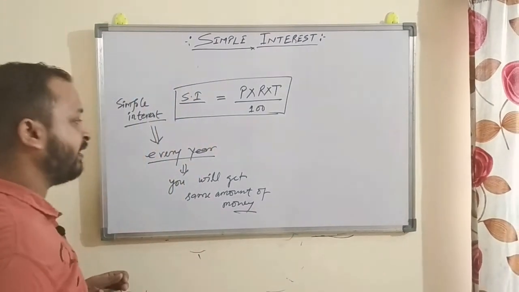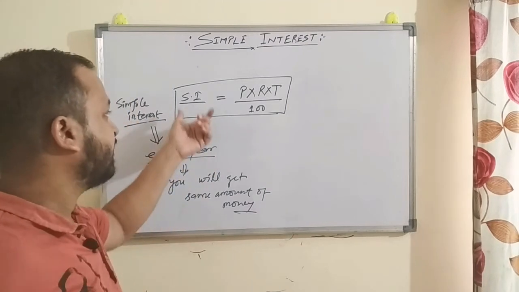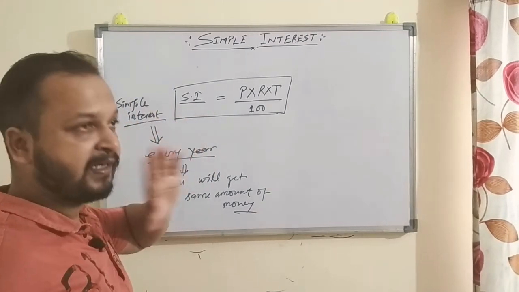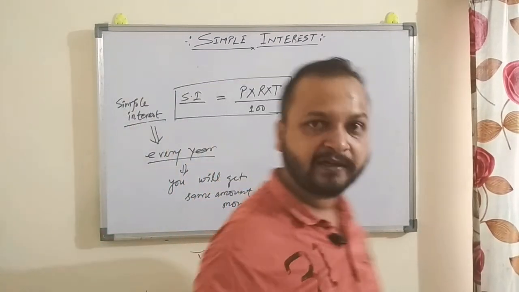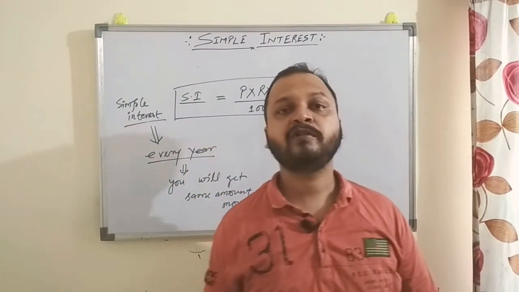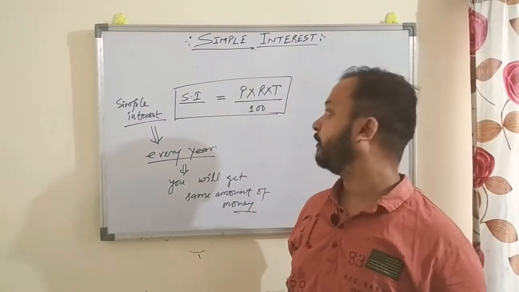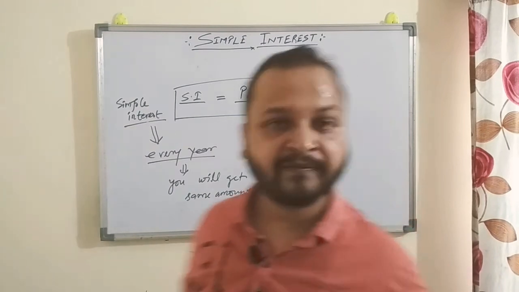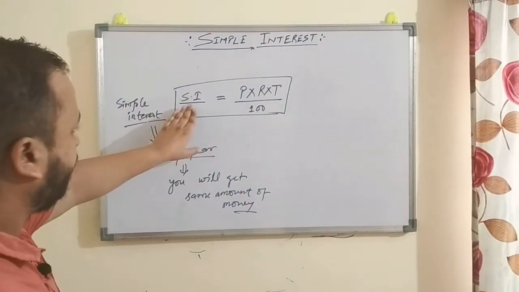Right? Simple interest means the simple interest you get is the same for every year. In the first year, if you are getting simple interest of 100 rupees, next year also you will get 100 rupees, and then next year also you will get 100 rupees, right? So simple interest is the same for every year. So this is the formula for SI.